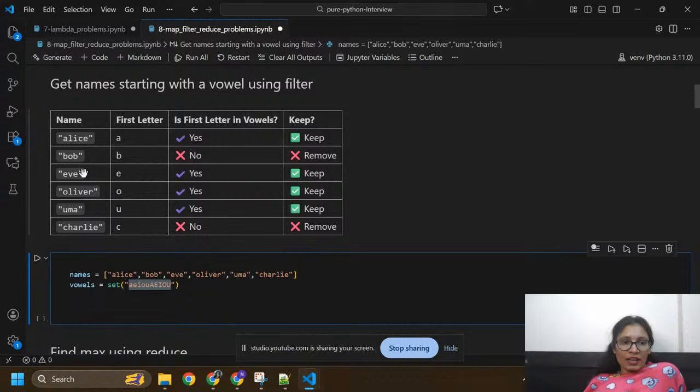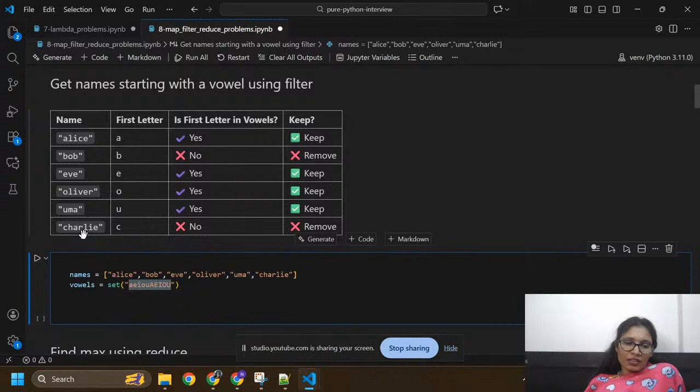Again, I'm going to take Eve. Here the first letter is E. Is it a vowel? Yes, E is a vowel, we can keep it. Now we can take Oliver. Oliver starts with O, so the first letter of Oliver is O. Is it present in the vowels? Yes, it is a vowel, then we can keep it. Here U M A, the first letter of Uma is U. We can check whether this is a vowel or not. Yes, this is a vowel, and we can keep it.